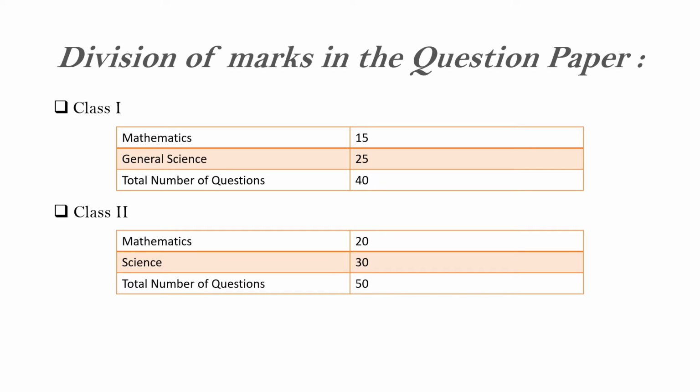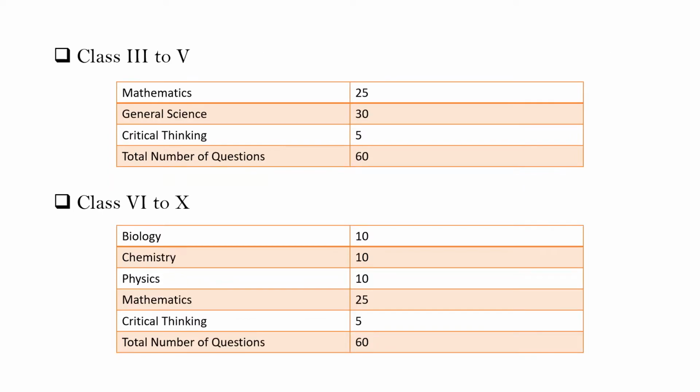Division of marks in question paper. For class 1, there are 15 questions from mathematics and 25 questions from general sciences. Every question carries 1 mark. For class 2, there are 20 questions from mathematics and 30 questions from science. For classes 3 to 5, there are 25 questions from mathematics, 30 questions from science, and 5 questions from critical thinking. For classes 6 to 10, there are 10 questions from biology, 10 questions from chemistry, 10 questions from physics, 25 questions from mathematics, and 5 questions from critical thinking. Every question carries 1 mark.